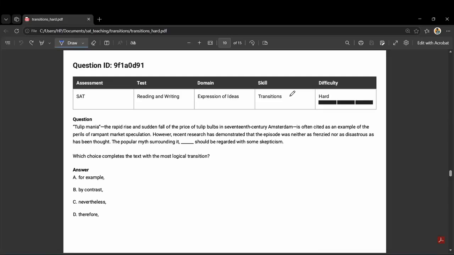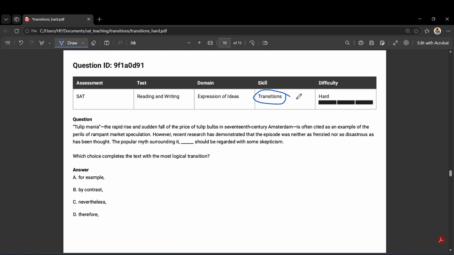Hey there! Today we're going to be looking at one of the transitions questions on the SAT question bank. Quick context, if you're not familiar with the transitions questions on the SAT English section, basically you're given a passage with a blank and you have to find the word that logically connects the idea before the blank to the idea after it. Sounds simple, right?